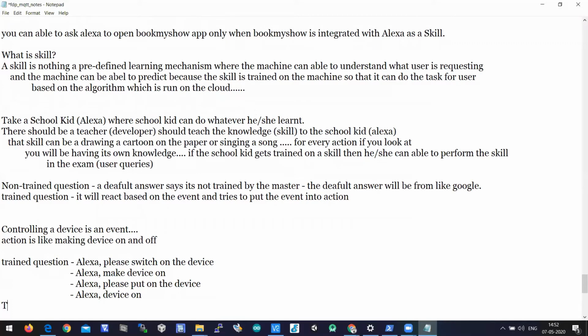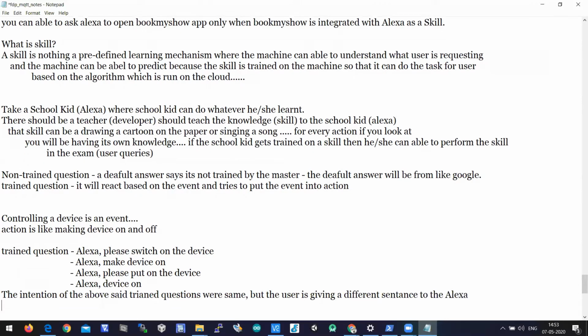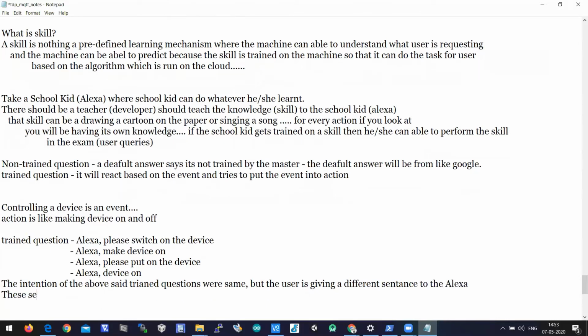So the intention of the above said trained questions is the same, but the user is pronouncing in a different way, right? Or you can say the user is giving a different sentence to Alexa. So these sentences in Alexa are called utterances. An utterance is nothing but a voice command or a voice sentence which is given to Alexa by the user.